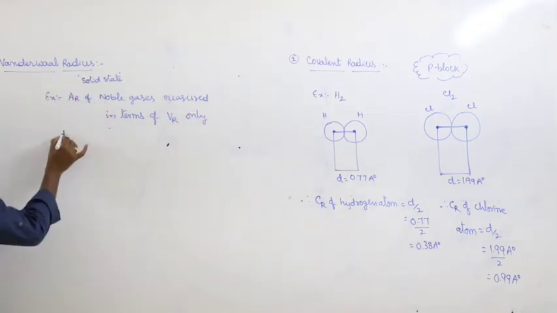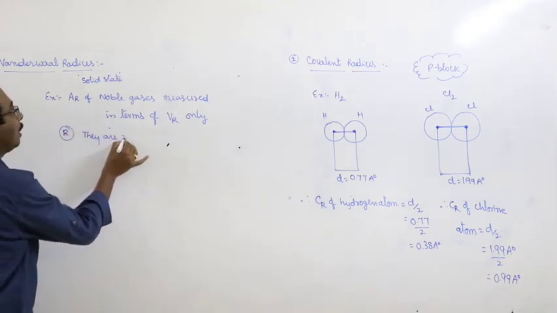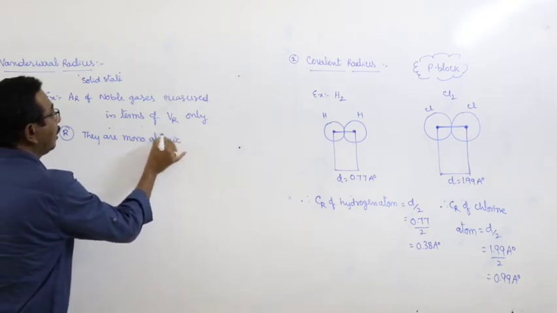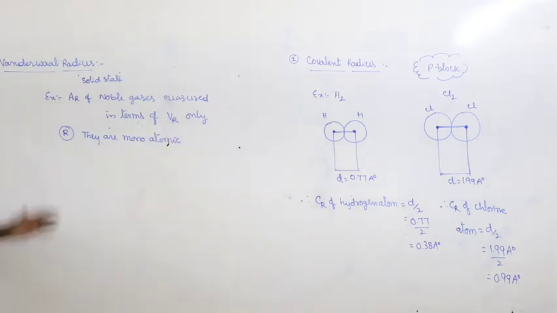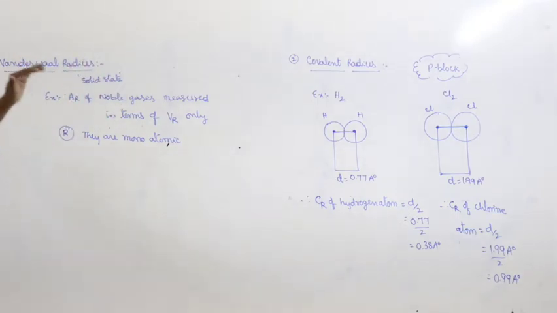What is the reason for that? Here the reason is they are all monoatomic gases. So you should solidify the noble gases and then calculate the atomic radius, and that is said to be van der Waals radius.